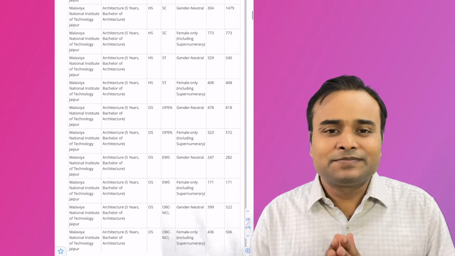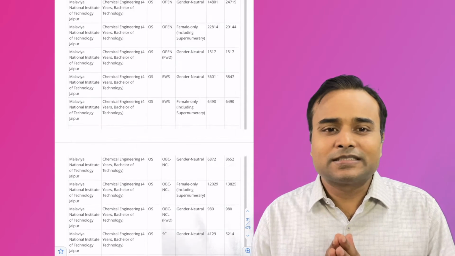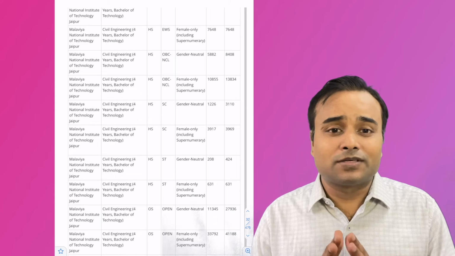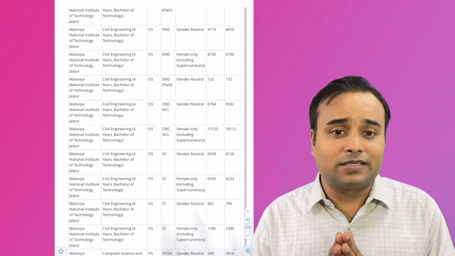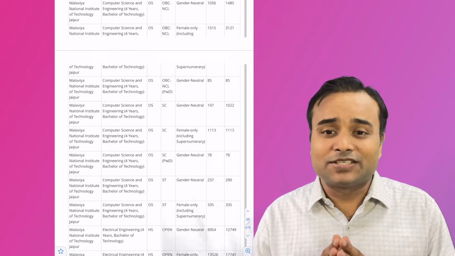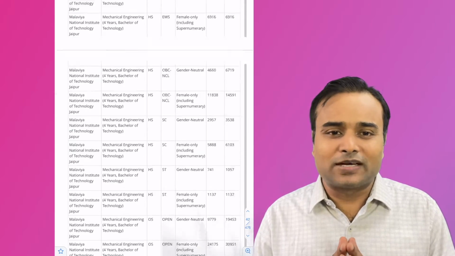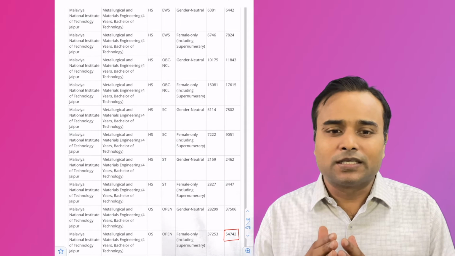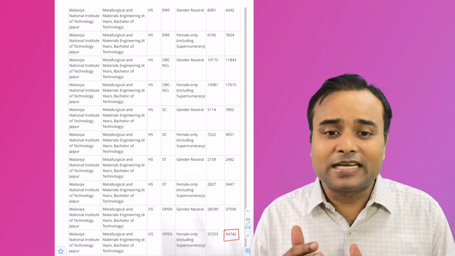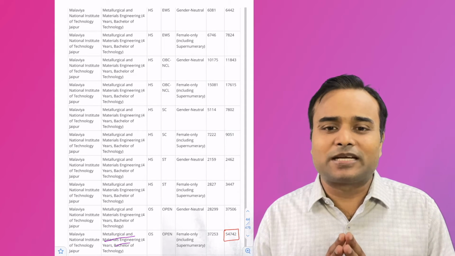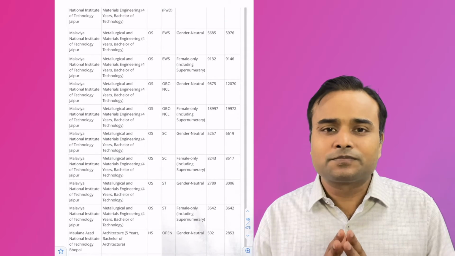After that, NIT Jaipur. Let's see what options were available in NIT Jaipur last year, so you can judge your chance accordingly. Metallurgical and material engineering were available last year.